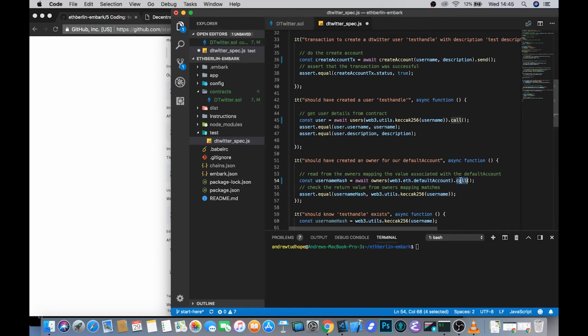For this one again, all we need to do is .call it because we're looking to fetch data from the chain, not update states anyway.